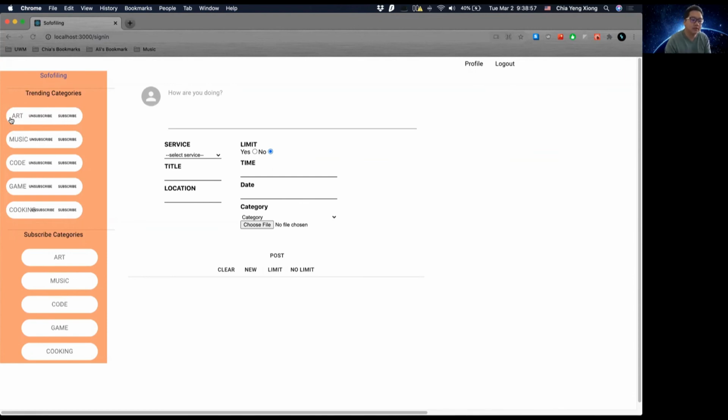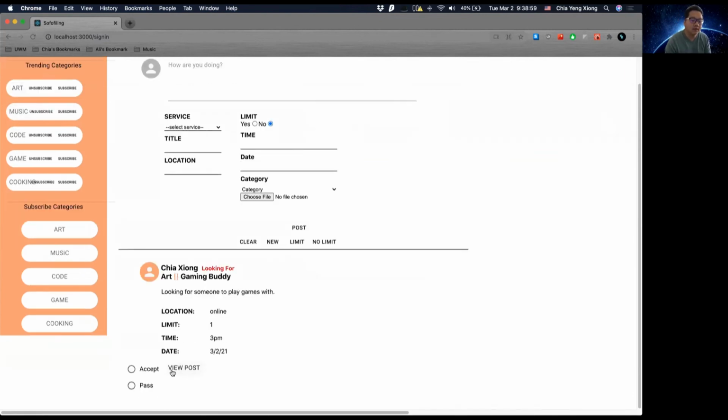Another thing that I didn't showcase was being able to accept and pass. These are also feature implementations that I would love to do in the future. So that when you accept a post, this will go into a collection of posts of events that you are attending. And then if you want to pass on this event, it will hide the post so that you don't see it.